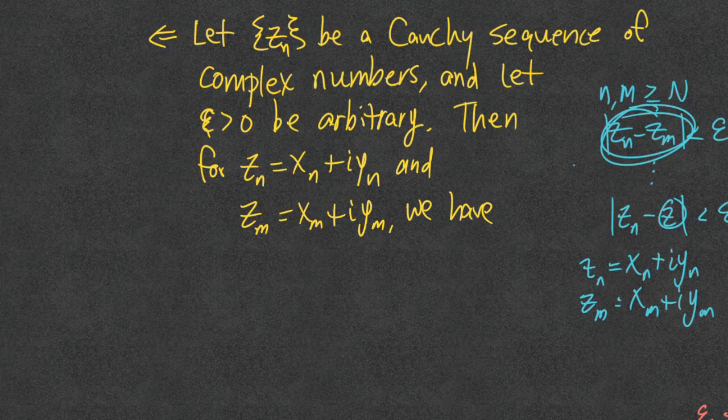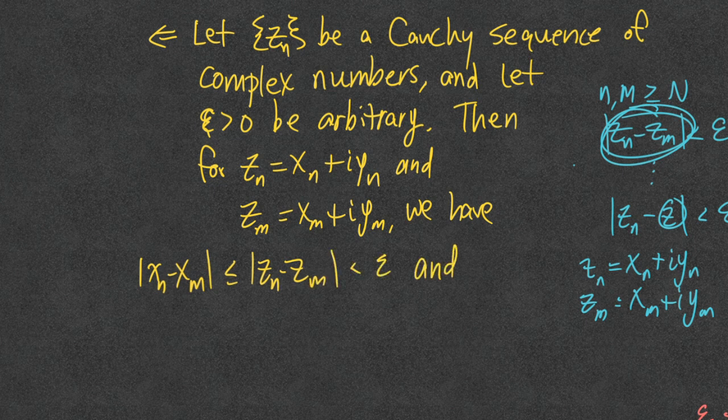We really have x sub n minus x sub m less than or equal to the modulus of z sub n minus z sub m, which is less than epsilon. And the same thing for the y's, y sub n minus y sub m is less than or equal to this.